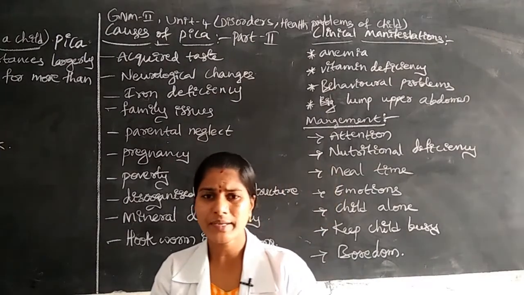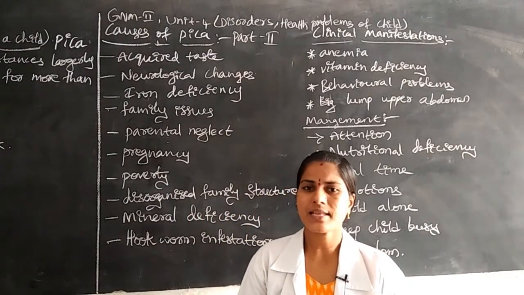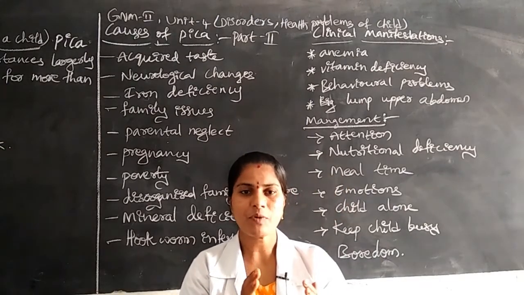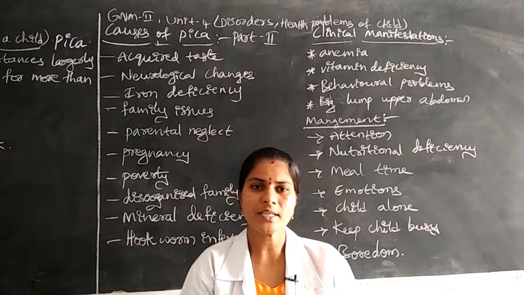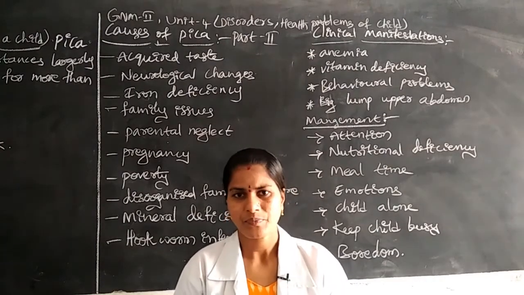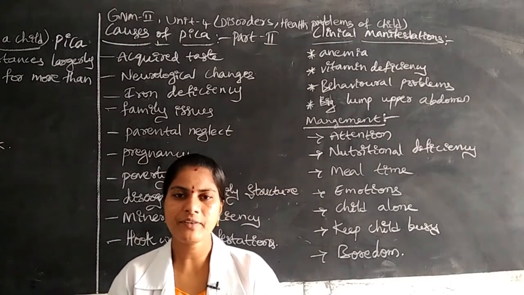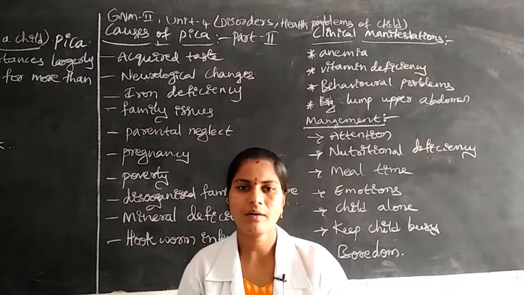Sometimes the child takes chalk pieces or slate pencils and continuously eats them, forming a big lump. A tumor-like structure accumulates in the abdomen of the children. These are the major clinical manifestations we identify in children who have undergone this type of pica.